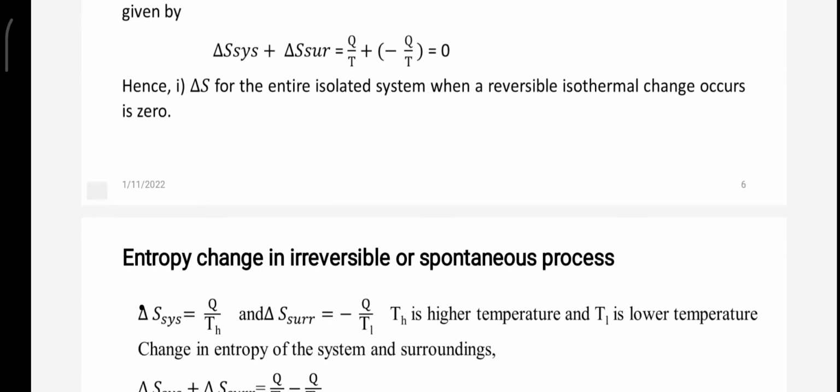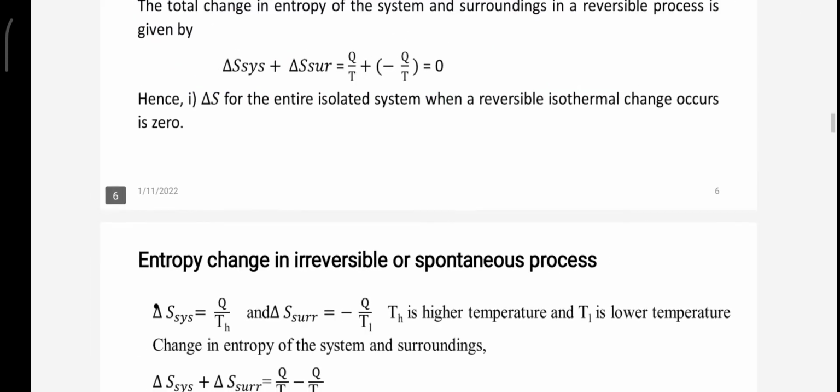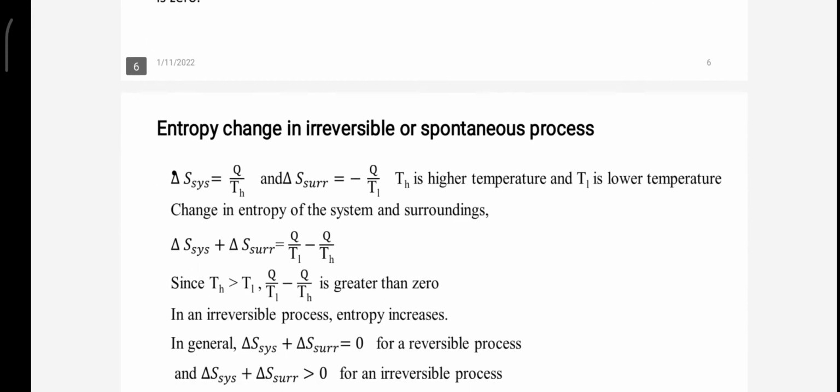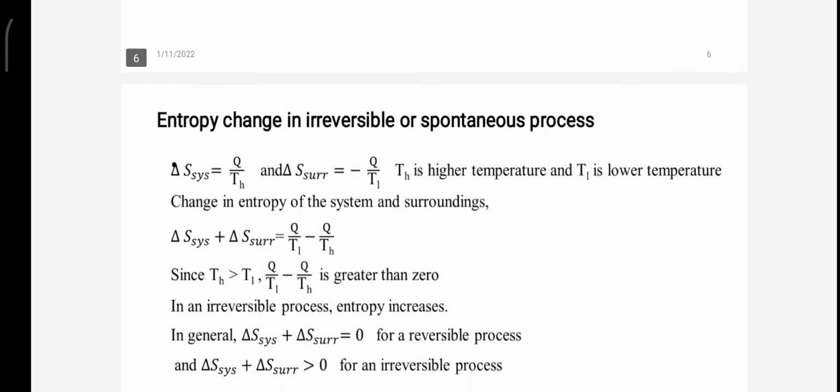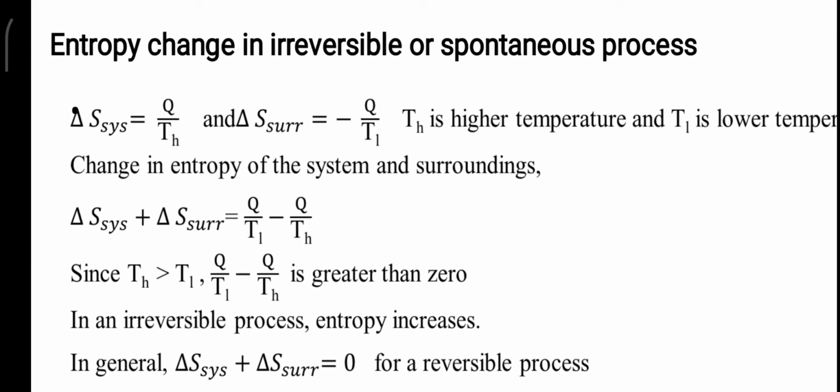Next we have entropy change in irreversible or spontaneous or natural process. Here allow the system to undergo irreversible change.